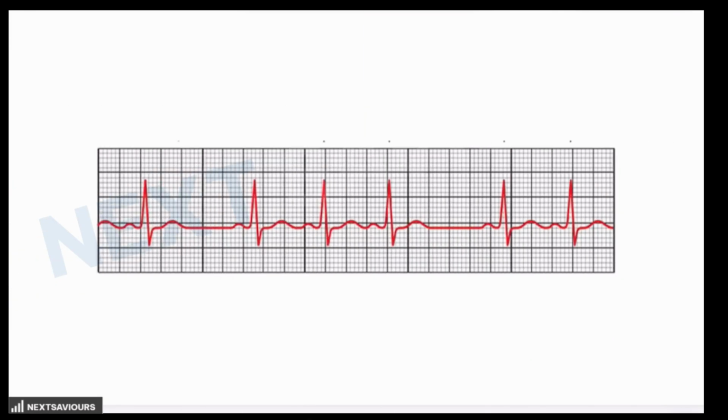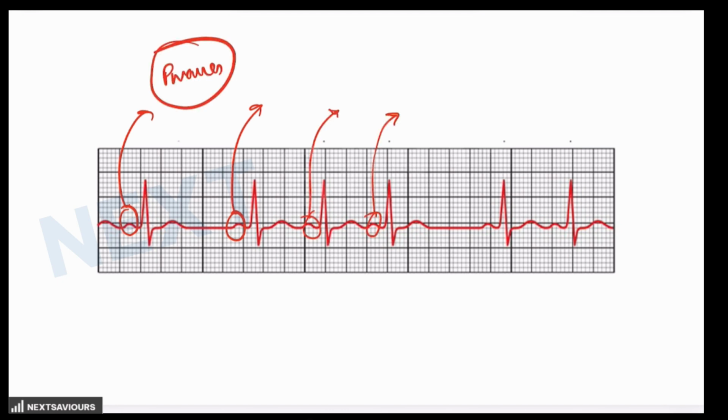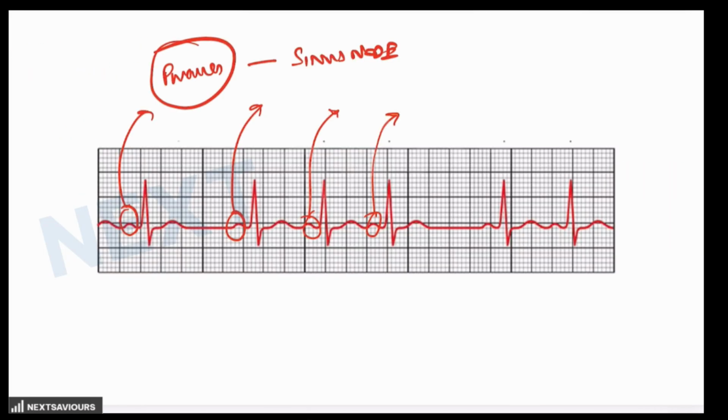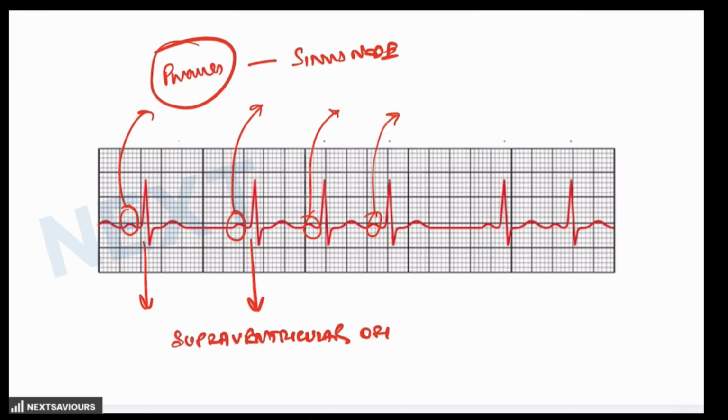Now, if you look at the ECG which is provided to you in the question, the P waves are present before every QRS complex. So that indicates that the rhythm is originating from the sinus node, which is absolutely normal. Now, the QRS complexes are narrow, which is indicative of supraventricular origin, obviously a feature suggestive of normal conduction.